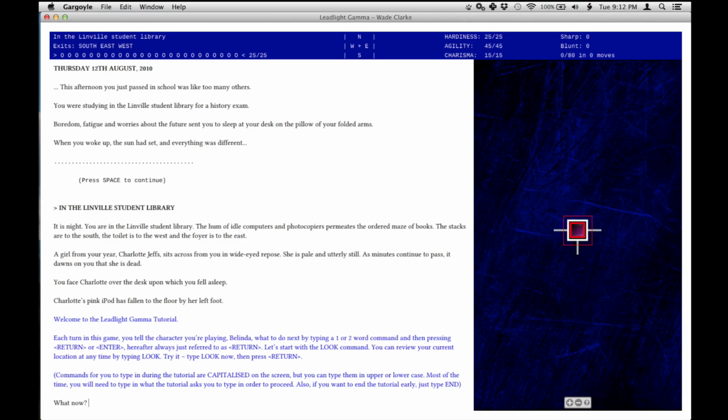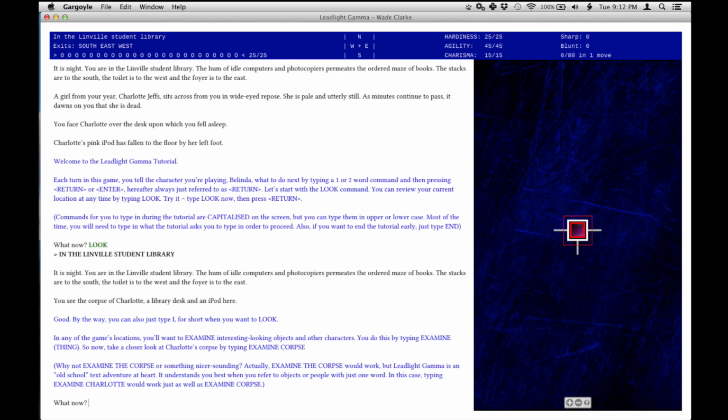And the way you play with a text adventure is by inputting into the parser two-word commands, usually a verb and a noun, like go north, look bottle, get axe, attack corpse. So here it's going to suggest that we look. So let's type look, and it repeats the description of the room. Great. Now we can look at specific things. So let's do examine corpse.